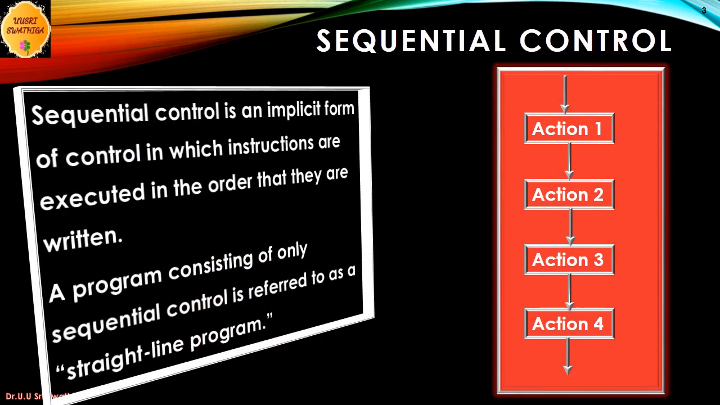Sequential control is an implicit form of control in which instructions are executed in the order that they are written. A program consisting of only sequential control is referred to as a straight-line program.